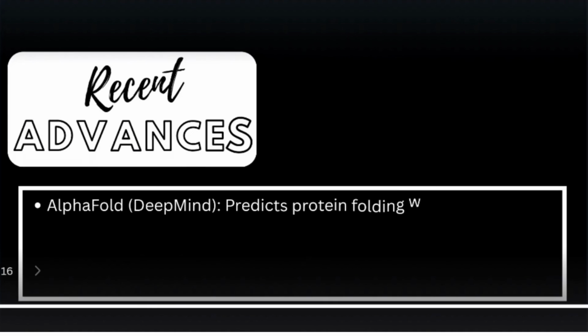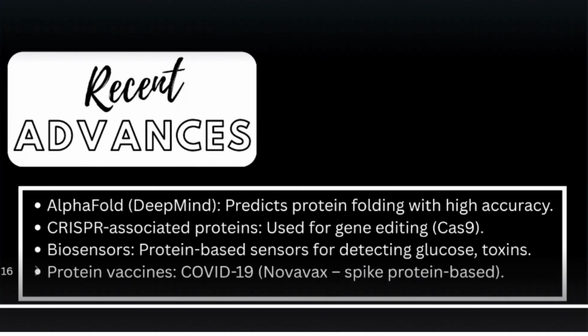And the last thing is the recent advances related to proteins. One is AlphaFold from DeepMind, which predicts protein folding with high accuracy. CRISPR-associated proteins are used for genetic editing. Biosensors are generally used in reactions: protein-based sensors for detecting glucose and toxins. And protein vaccines: the COVID-19 Novavax vaccine is spike protein based.